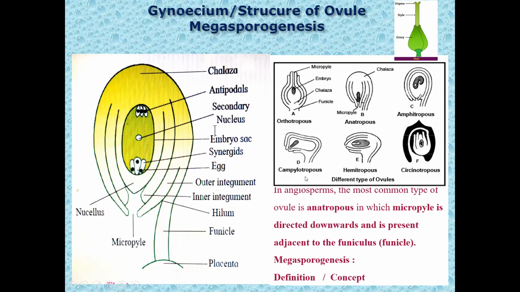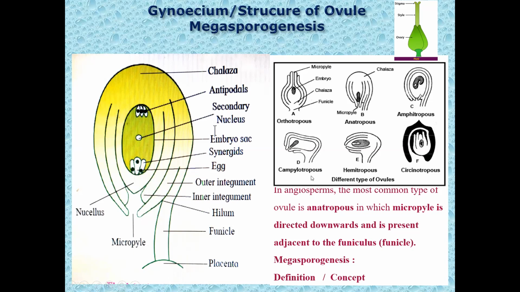In campylotropous ovule, the ovule itself is curved, bent, in such a way that the micropyle and the chalaza cannot come in a straight line.